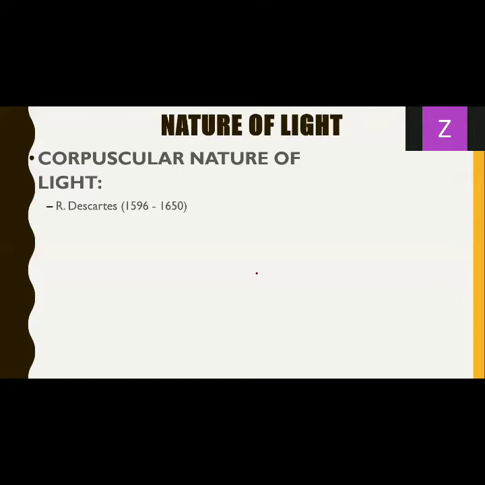The same concept was taken by Sir Isaac Newton, and he later developed it and proposed that light is basically made up of corpuscles. What do you mean by corpuscles? Corpuscles means particles. He gave a theory which we call Newton's corpuscular theory.